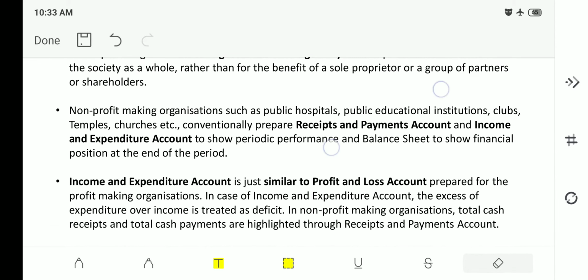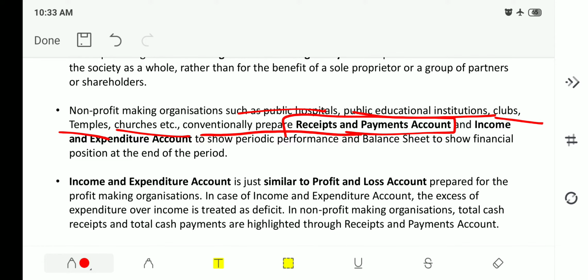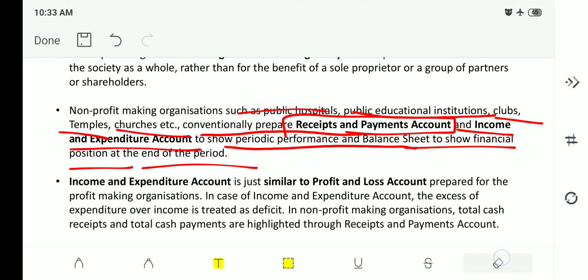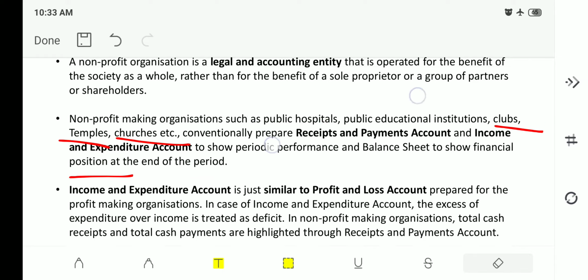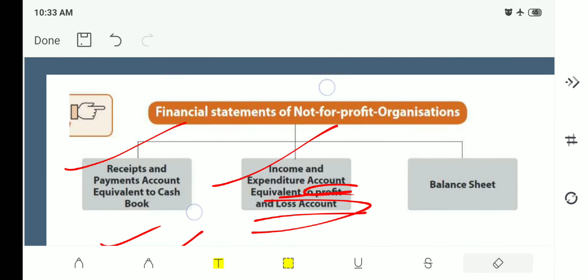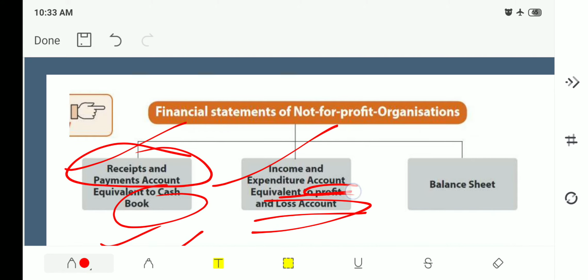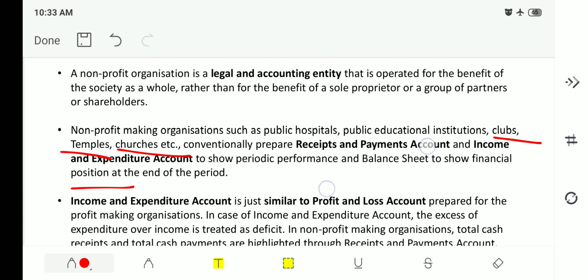Non-profit making organizations such as public hospitals, public educational institutions, clubs, temples, churches, etc. conventionally prepare receipts and payment account and income and expenditure account to show periodic performance, and a balance sheet to show financial position at the end of the period. As we see here, instead of cash book, they will maintain receipt and payment accounts. Instead of profit and loss account, they will maintain income and expenditure account. The same is explained here.